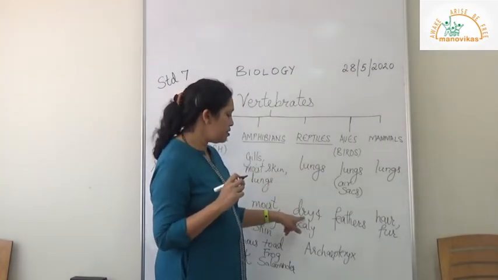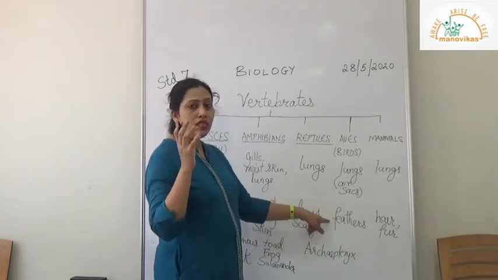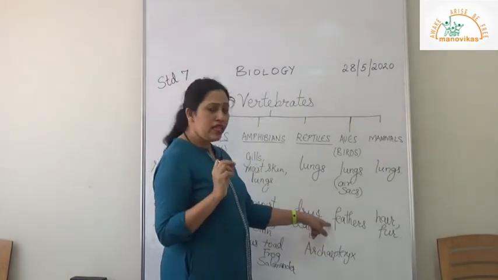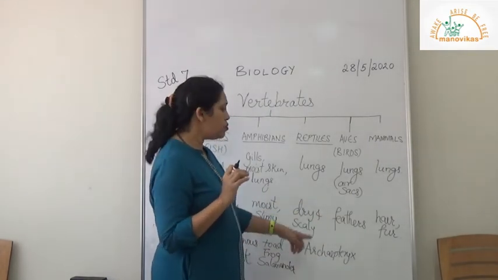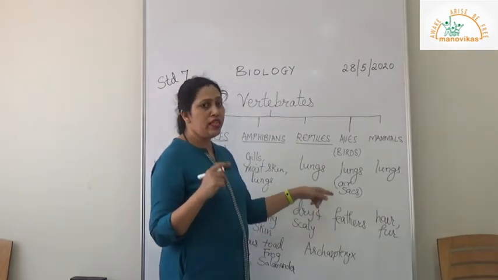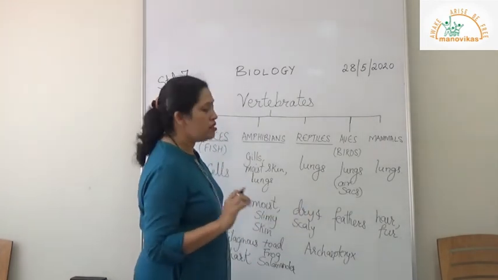So it had a dry scaly skin, it had a long tail with scales, and the body was like a bird. So it had a beak and the body was like a bird. But today scientists have put it in one of these. I have told you to find out. In the next class I will be telling you where it belongs. Till then you find out and keep.